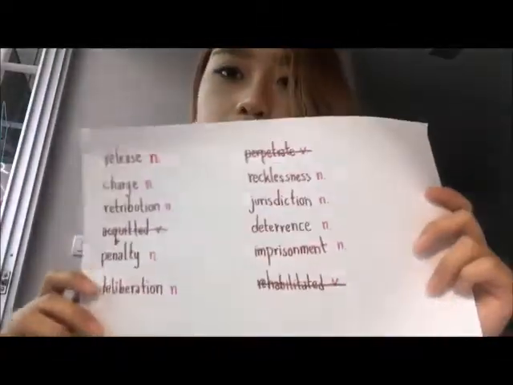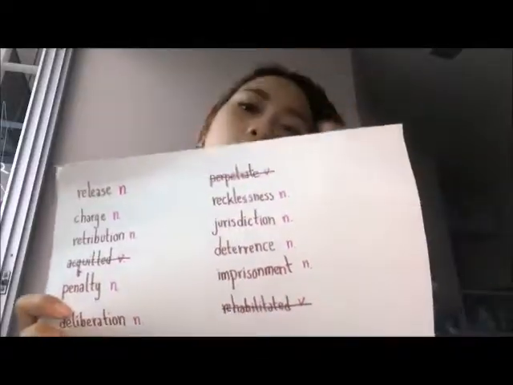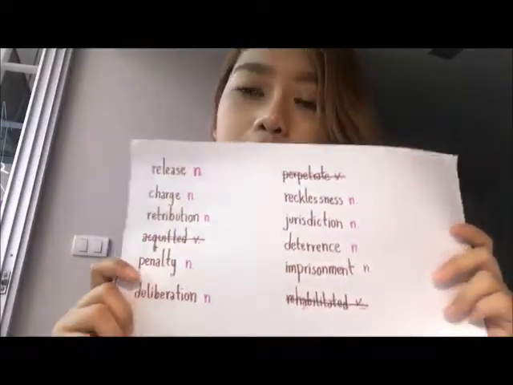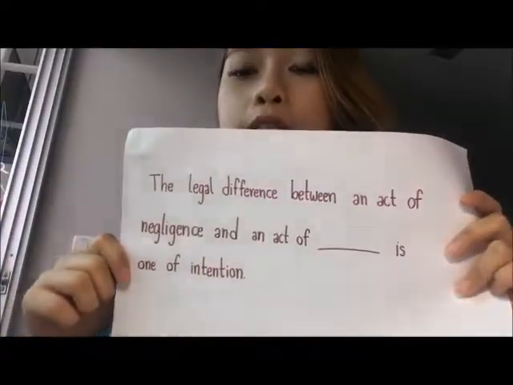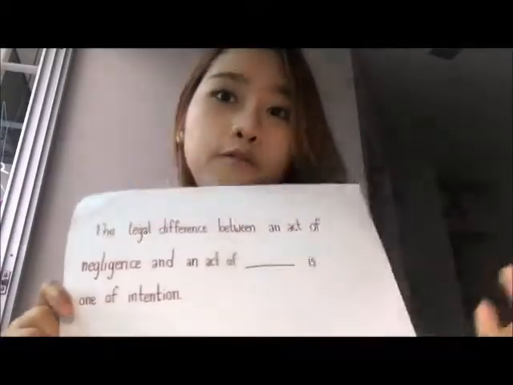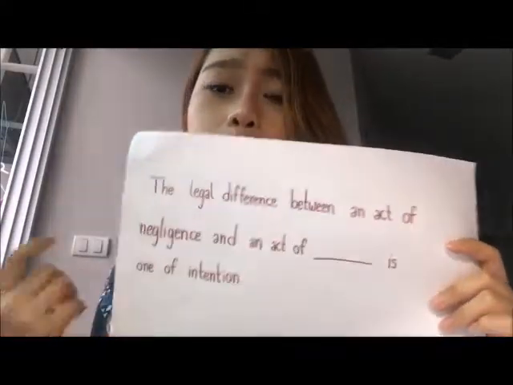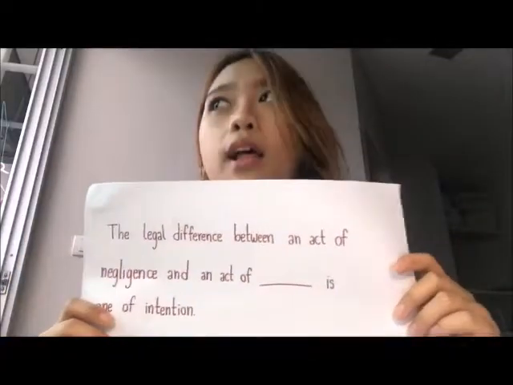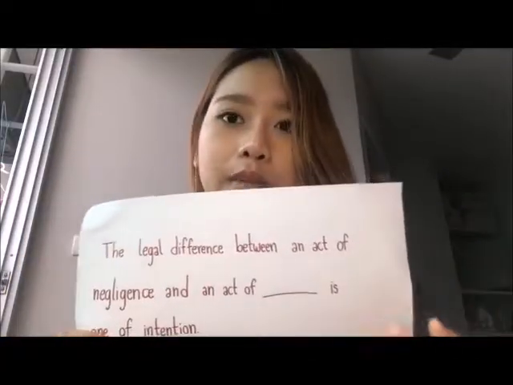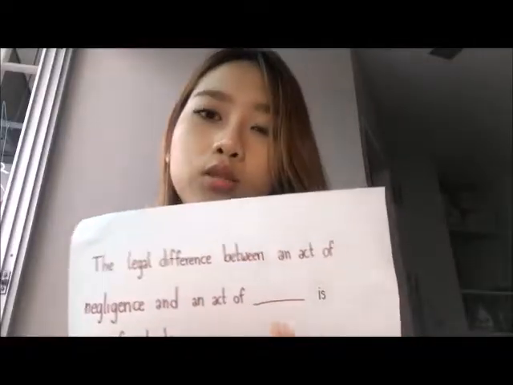We found that it is still a lot of nouns. For the sentence, if we need to find the difference between two things, it might be some relation in two things.